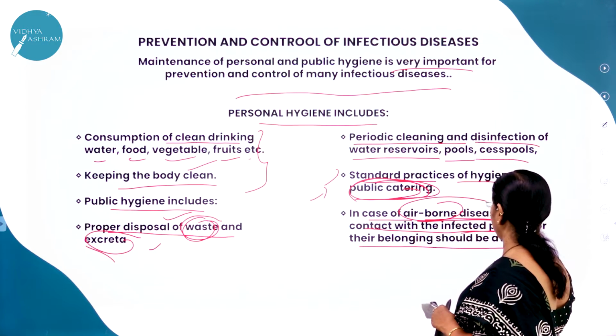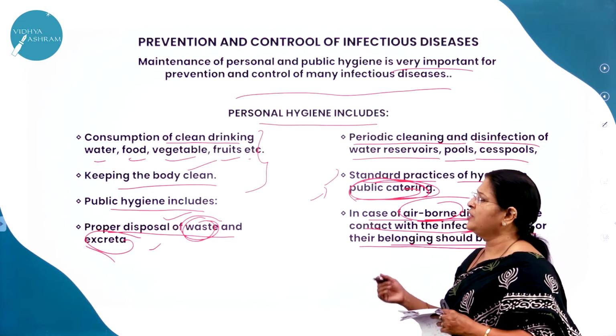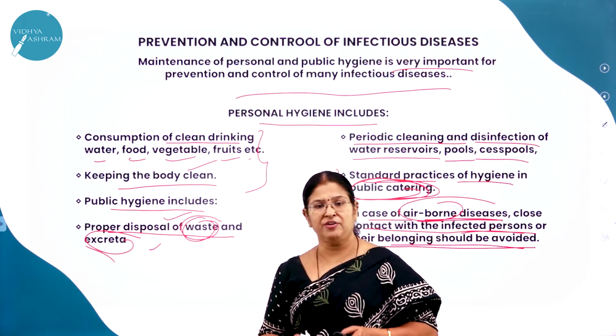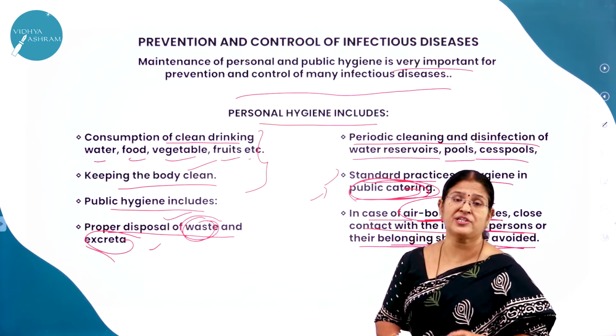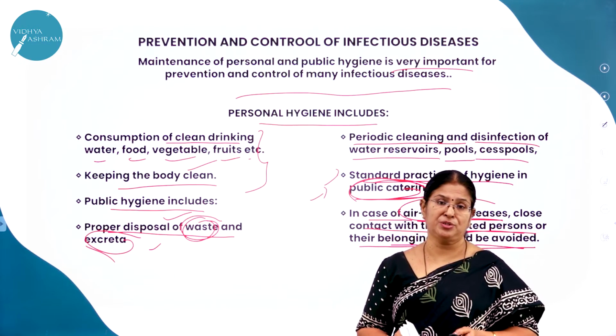And contact with infected persons or their belongings should be avoided. These are all the preventive measures which we need to implement so that we will not get infected with this infectious disease. As you know, the very word itself will tell you, infectious diseases means what? Diseases which are going to spread from person to person.